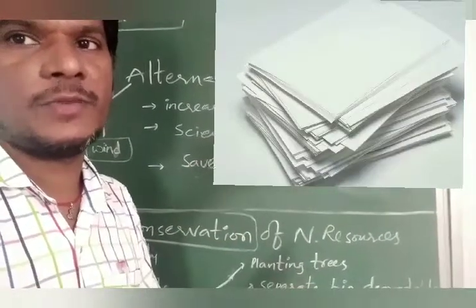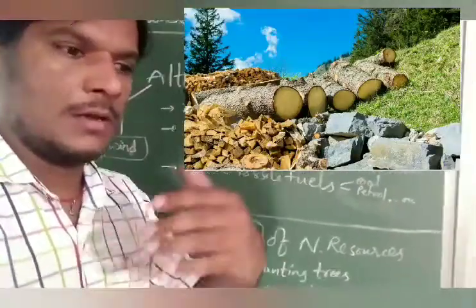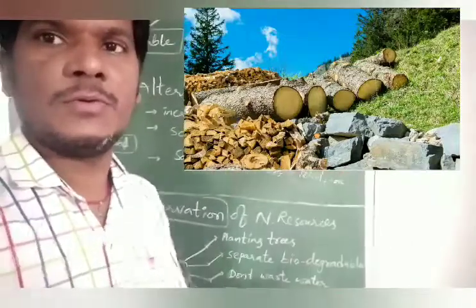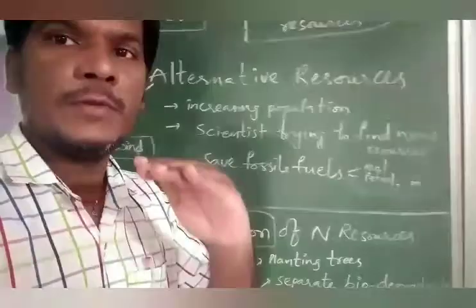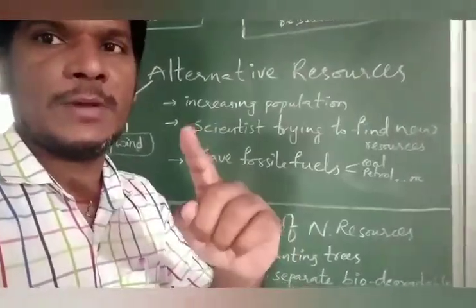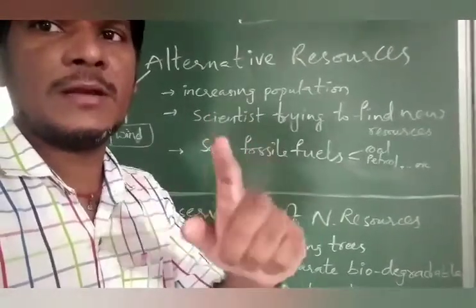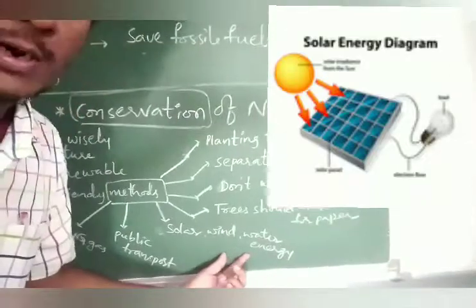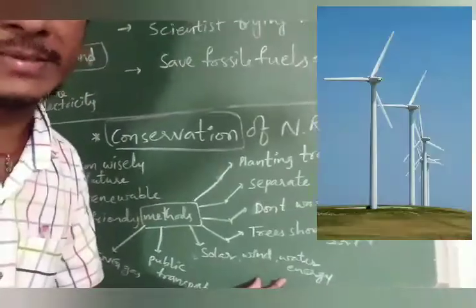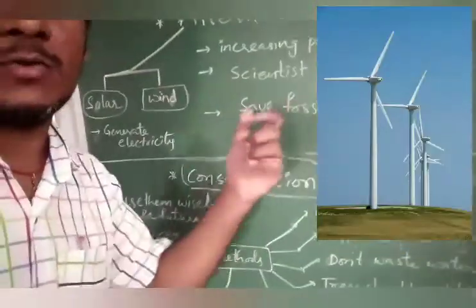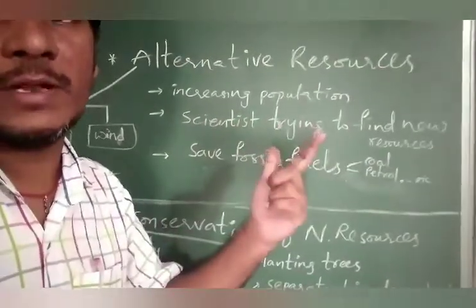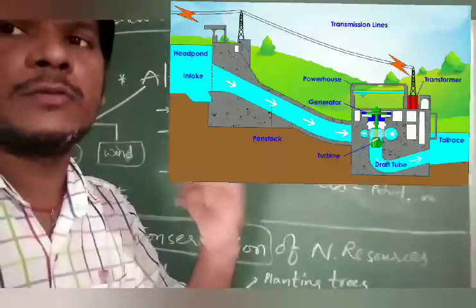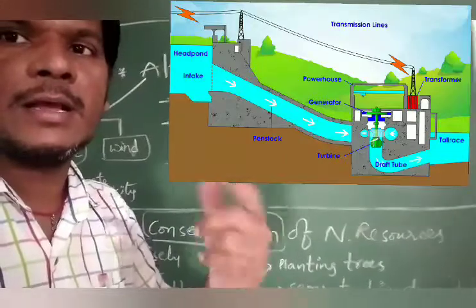For alternative methods, we have to use e-papers or new electronic technology. We have to save the plants used for paper-making purposes. We have to minimize the cutting of trees. Next, solar, wind and water energy we have to generate. I already said alternative resources instead of fossil fuels, coal, petrol: instead of that, solar power, wind power and hydroelectricity.